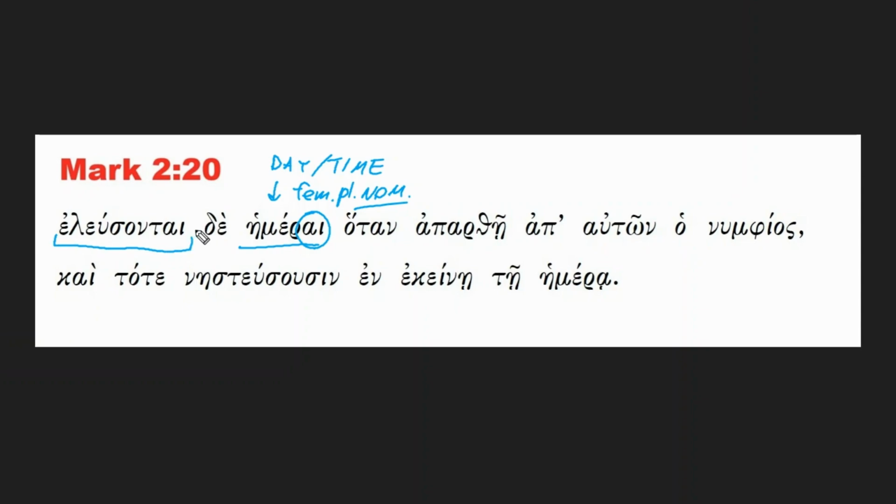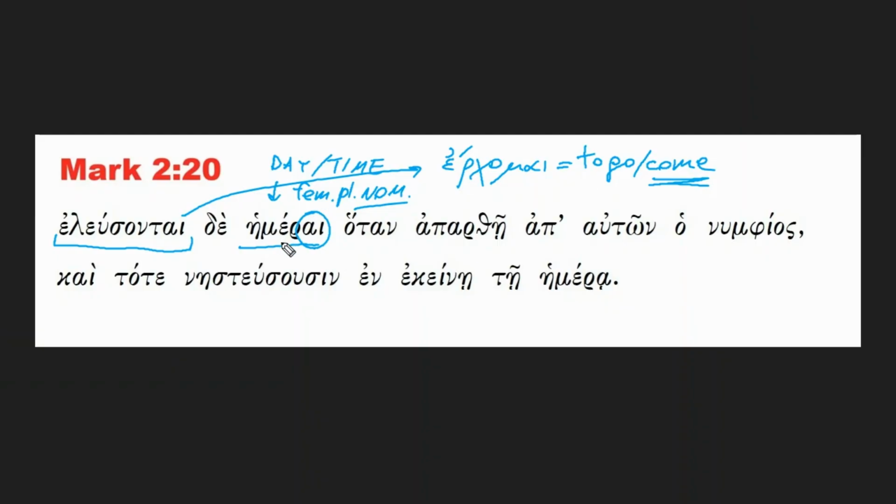Days, eleusontai. Now, this is an irregular verb. It comes from the verb erchomai. The verb erchomai is used a lot because it's a very common verb. It means to go or to come. And of course, we need to understand if it's one or the other according to the context. And in this context, it makes sense to understand the verb as meaning to come.